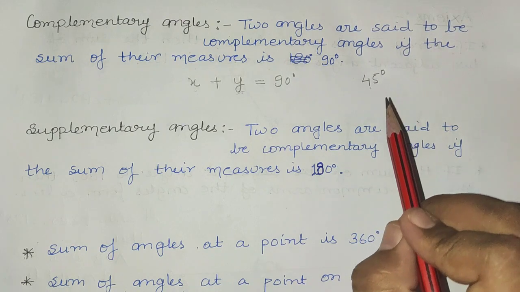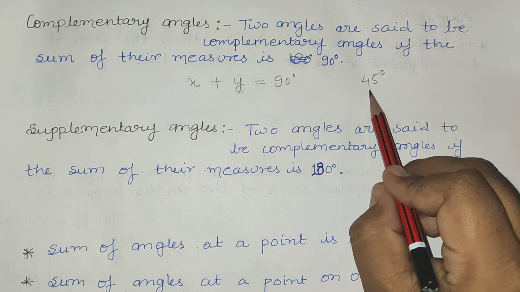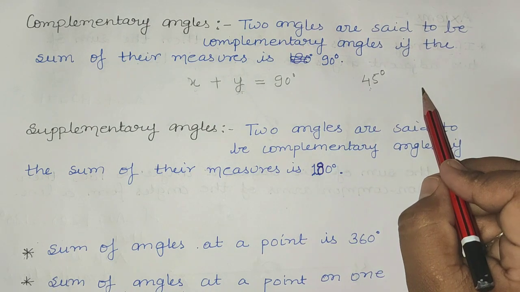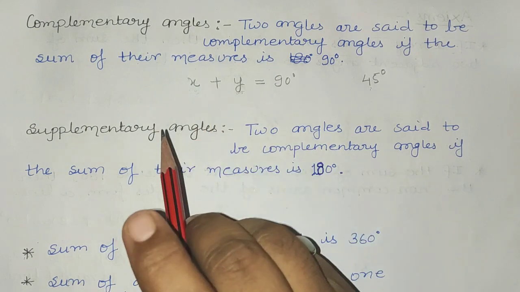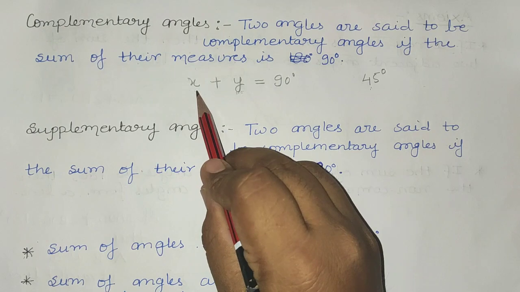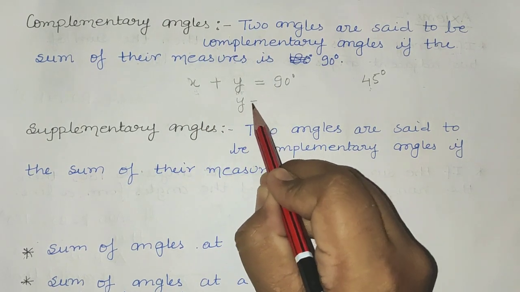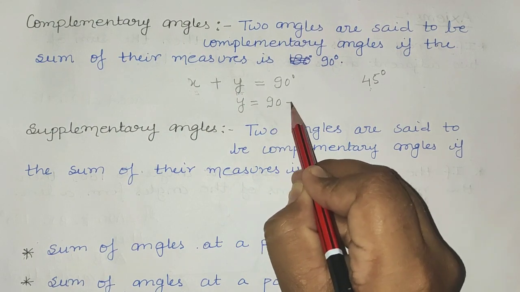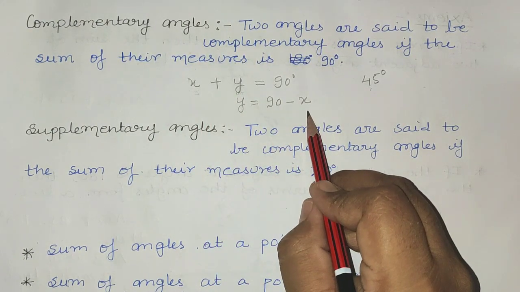Okay, so what number will we add to this 45 so that we get 90 degrees? Simply, if in these two angles one angle is known, suppose you know the value of x, how will you find the value of y? You will find it like this: you just subtract the known value from 90.